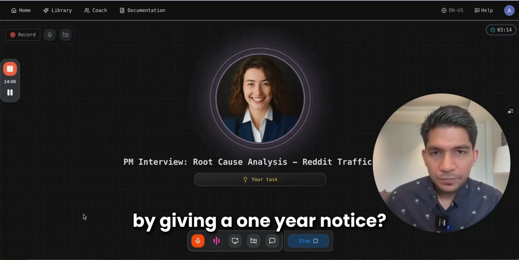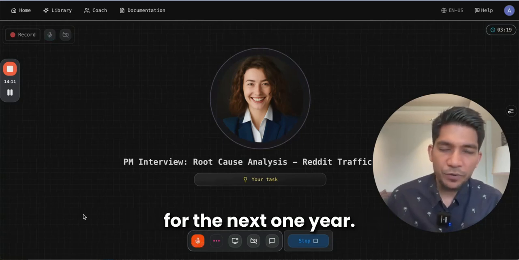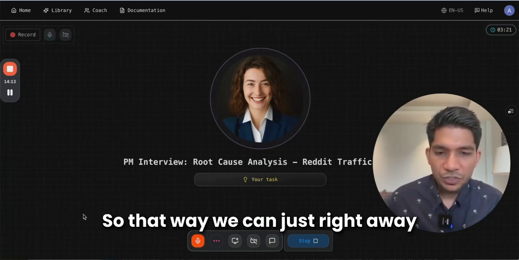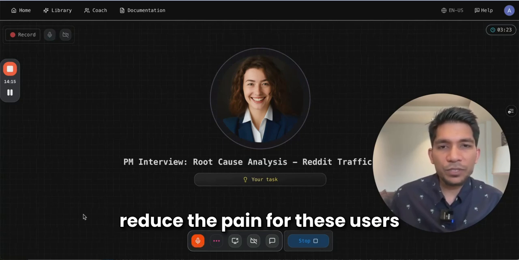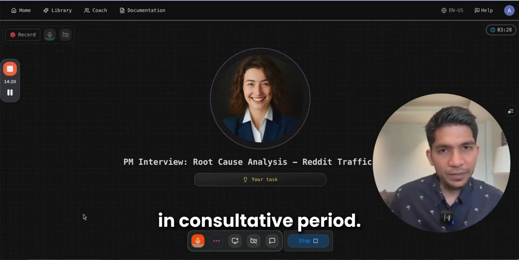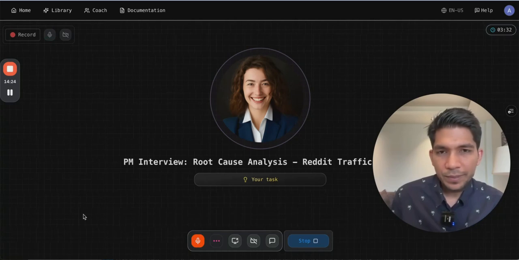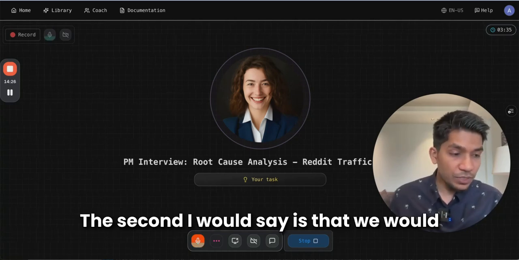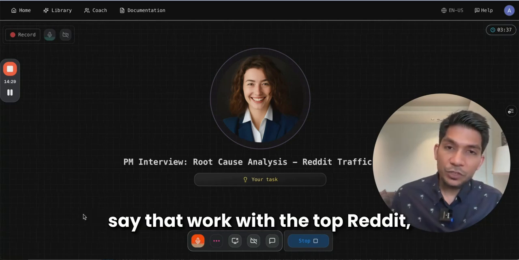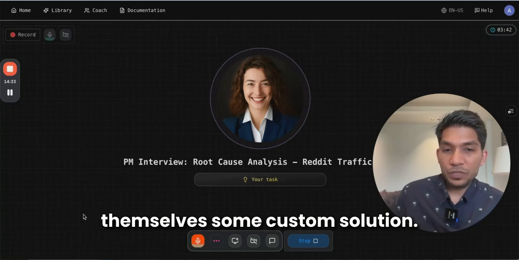Can you clarify what you mean by giving a 1-year notice? Yeah, what I mean is that we'll not change it for the next 1 year. So that way we can right away reduce the pain for these users and say that in 1 year we will be in a consultative period, we will try to understand your grievances and then enforce it. So that's the one. The second, I would say, is that we work with the top Reddit organization moderators and offer them some custom solution.